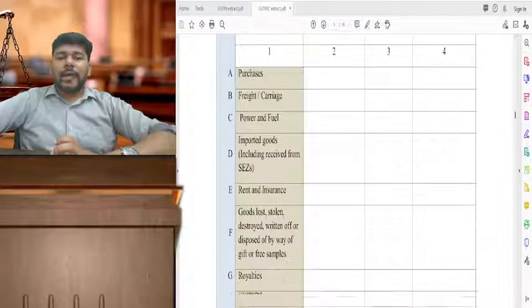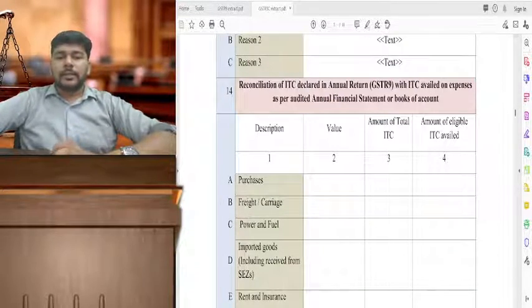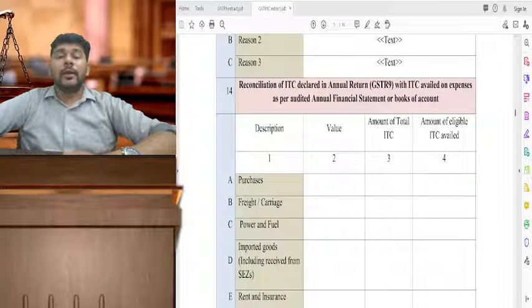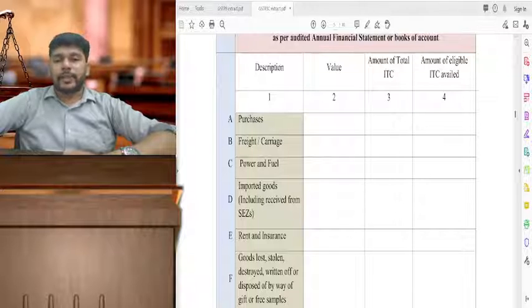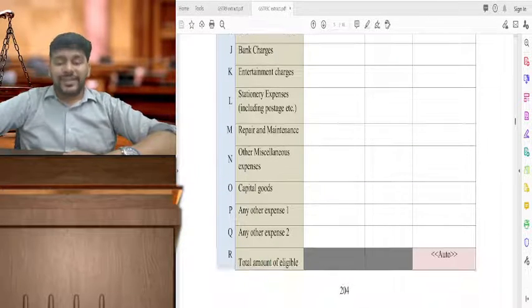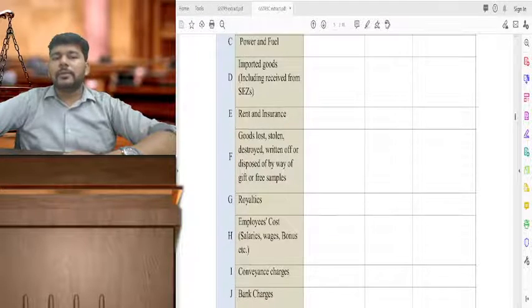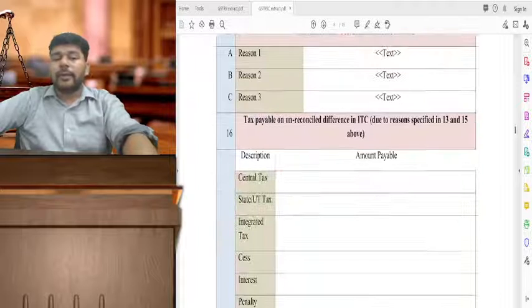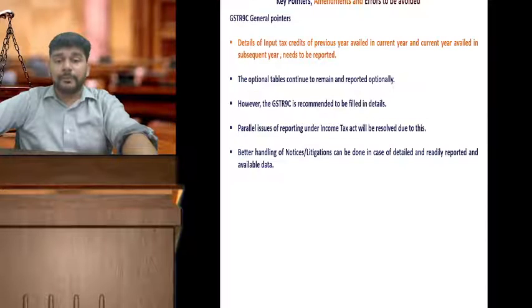Friends, we had a problem in this GSTR 9C in all this period about the detailed reporting of the rate-wise bifurcation of credits. Again, it remains optional. It will be in your best interest to bifurcate this data and report it. That is what I would only say. But there is no mandatory requirement defined as yet.